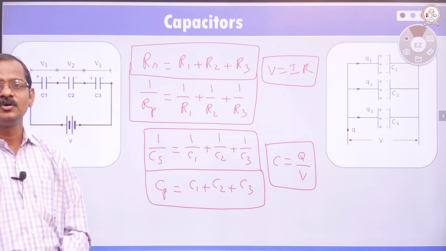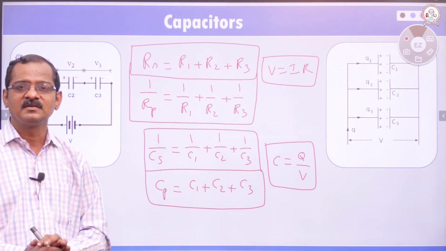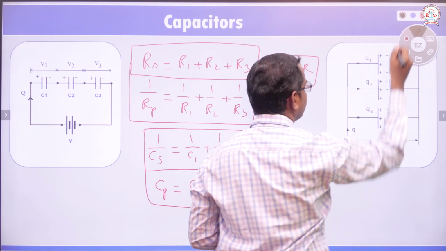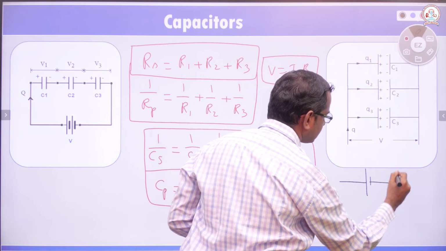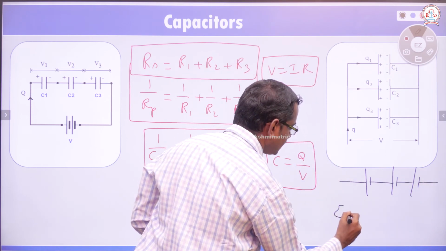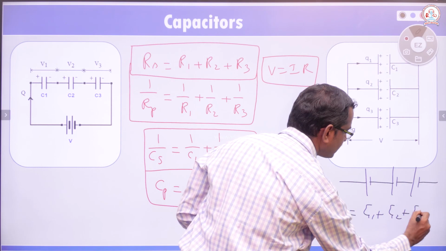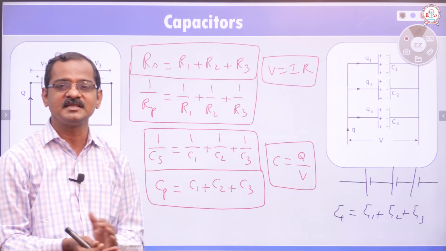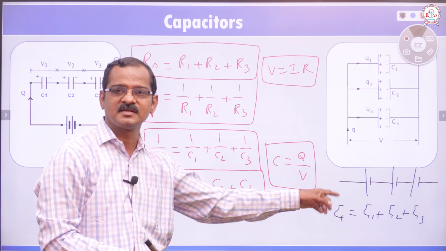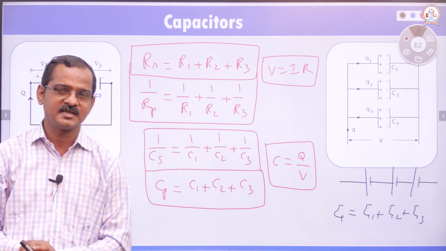Similarly, when the batteries are connected in series like this, we can write that the resultant EMF is equal to EMF 1 plus EMF 2 plus EMF 3. When the batteries are connected in series, the total EMF is equal to the EMF of the first cell plus the EMF of the second cell plus the EMF of the third cell. We can write that way. Hope students, you understand these concepts better.